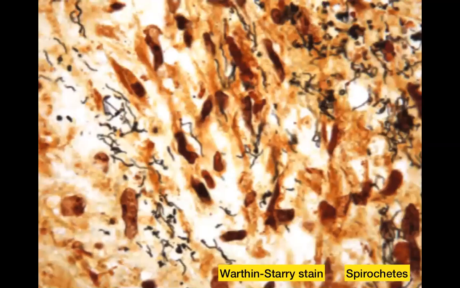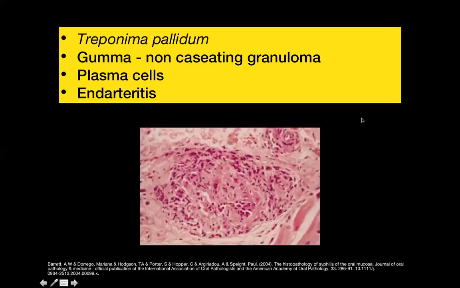You can use a special stain, which is basically a silver impregnation technique called Warthin-Starry stain, to demonstrate the spirochetes which produce syphilis. So syphilis is caused by Treponema pallidum, and it produces gummas or non-caseating granulomas which can have coagulative necrosis, and the inflammatory cells that you see here are plasma cells.